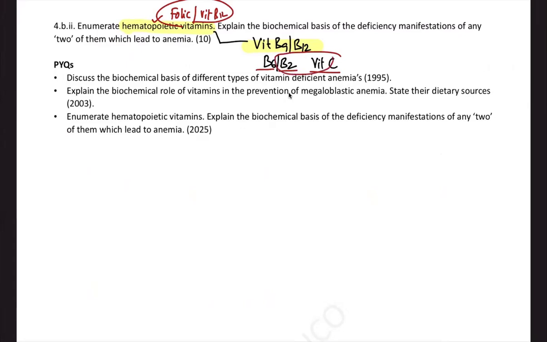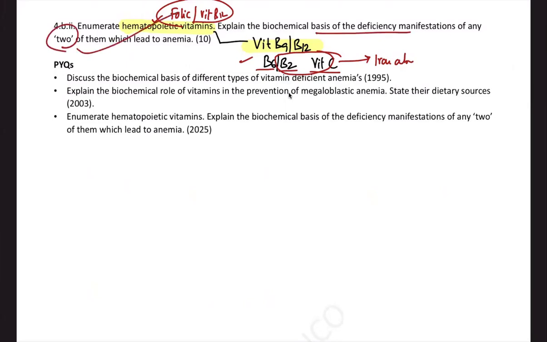Vitamin B2 and vitamin C are important for the purpose of iron absorption. Okay, for the purpose of iron absorption. So these are the vitamins, and they're asking you the biochemical basis of deficiency manifestations of any two.